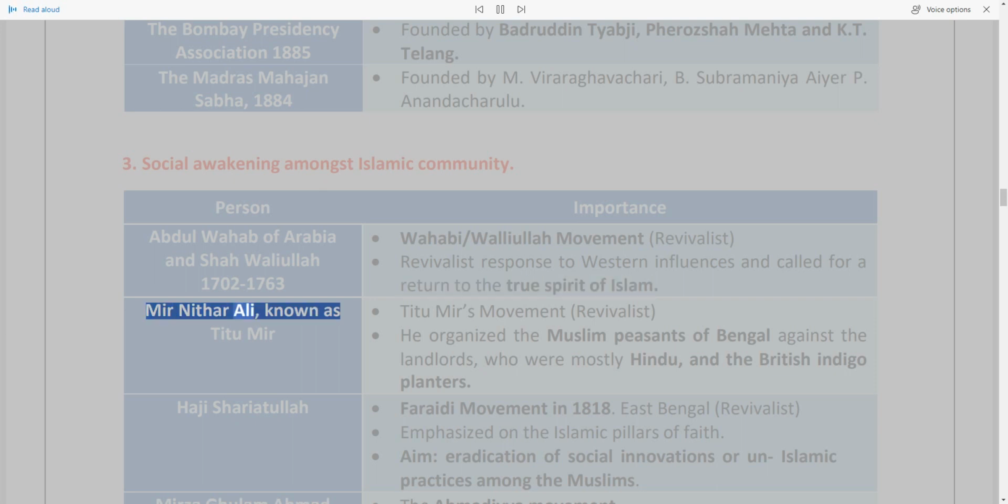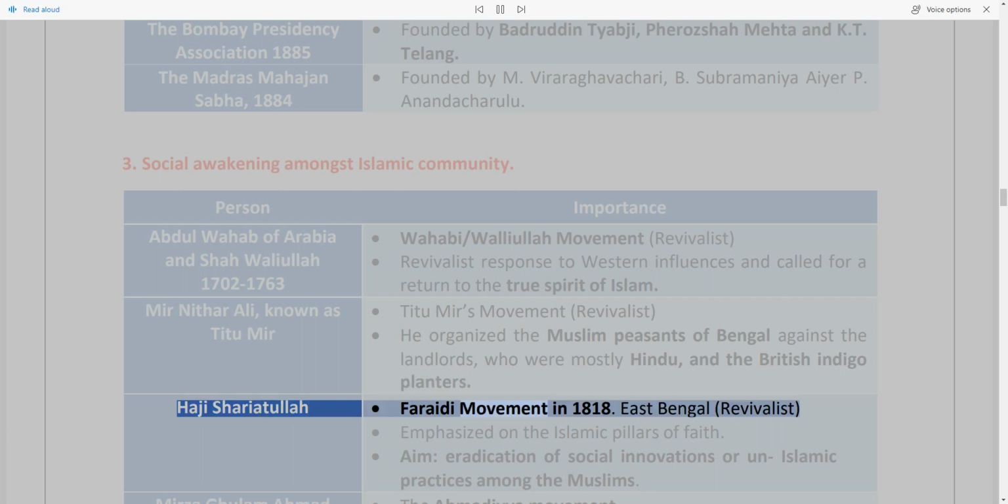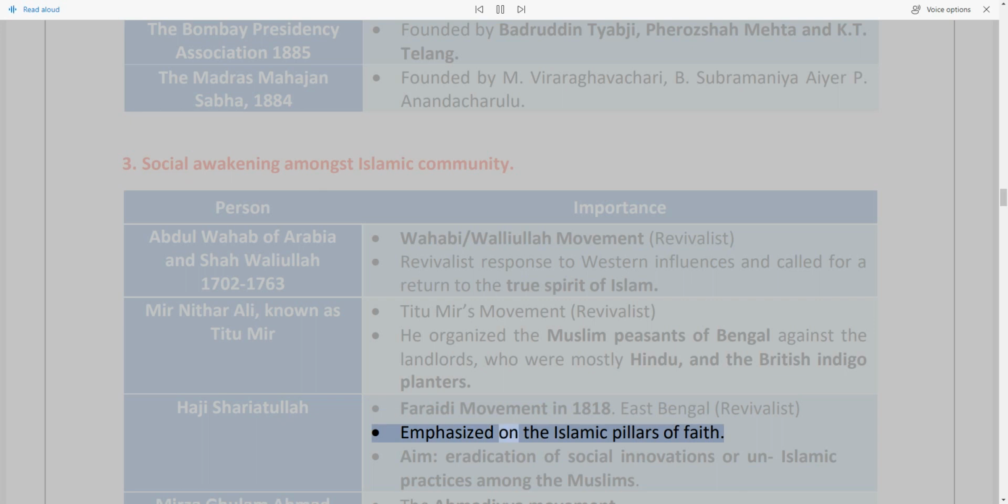Mir Nithar Ali, known as Titu Mir, his movement was revivalist. He organized the Muslim peasants of Bengal against the landlords, who were mostly Hindu, and the British indigo planters. Haji Shariatullah, Faraizi movement in 1818, East Bengal, revivalist, emphasized the Islamic pillars of faith. Aim: eradication of social innovations or un-Islamic practices among the Muslims.